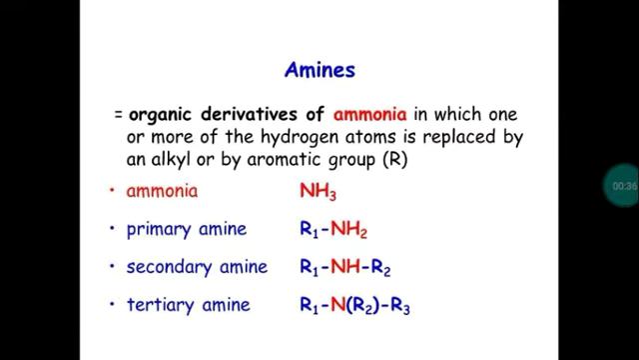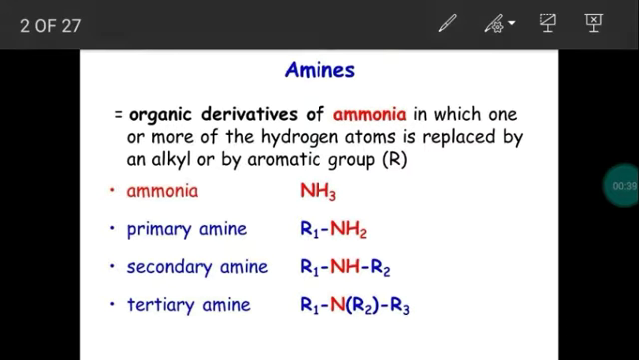So from ammonia NH3 we have obtained the derivatives. If hydrogen atoms are replaced, we get amines. Based on the number of replacements, we have different amines: primary, secondary as well as tertiary. Consider the first one, RNH2. RNH2 represents that only one hydrogen of ammonia is replaced by an alkyl or aryl group. So this arrangement represents primary amine.